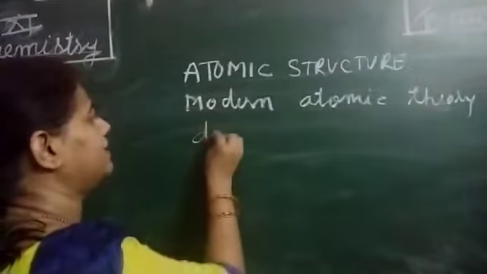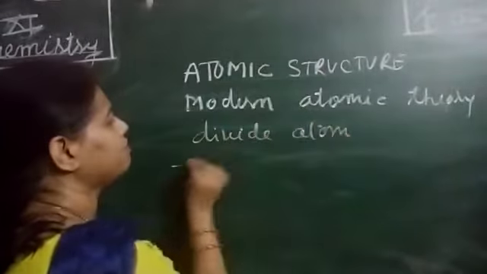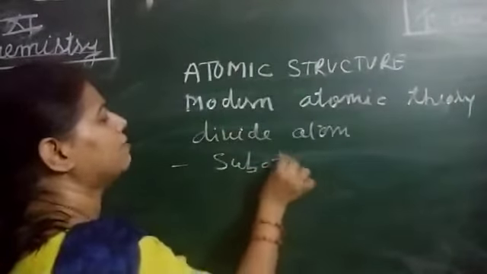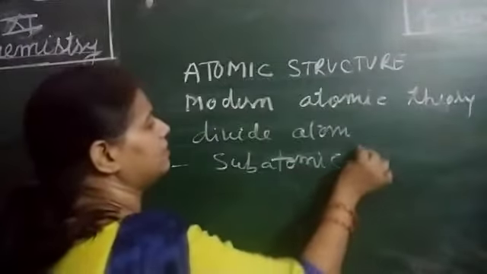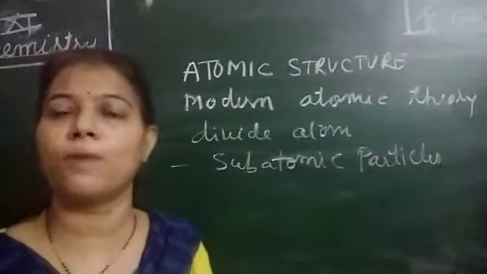We can divide the atoms into subatomic particles.